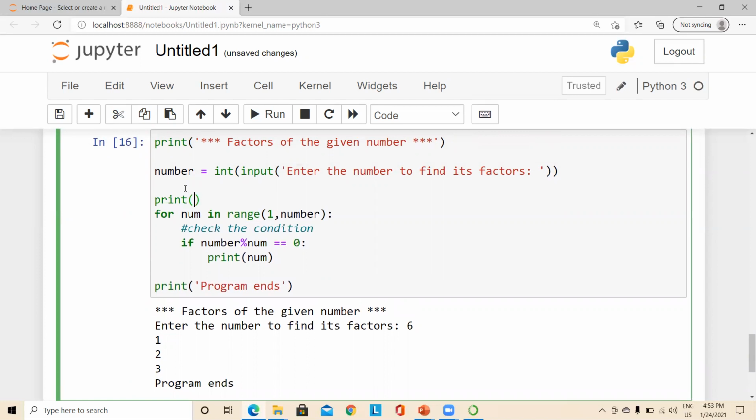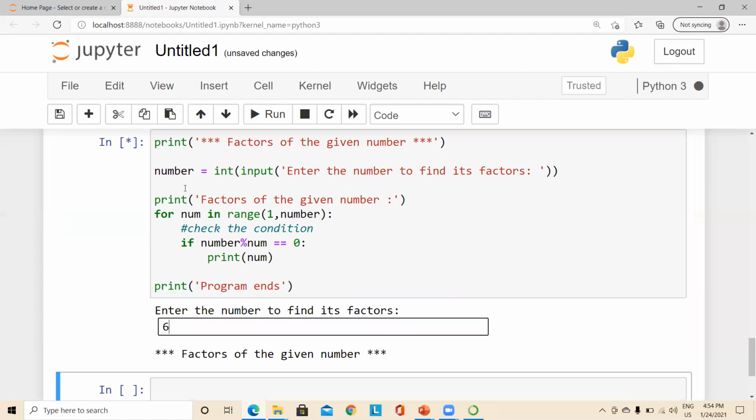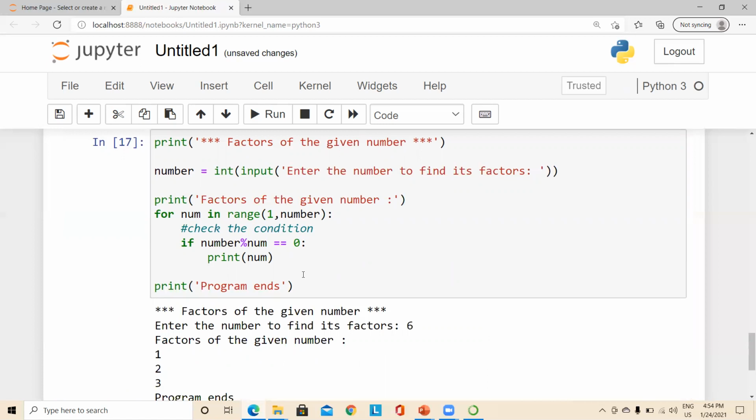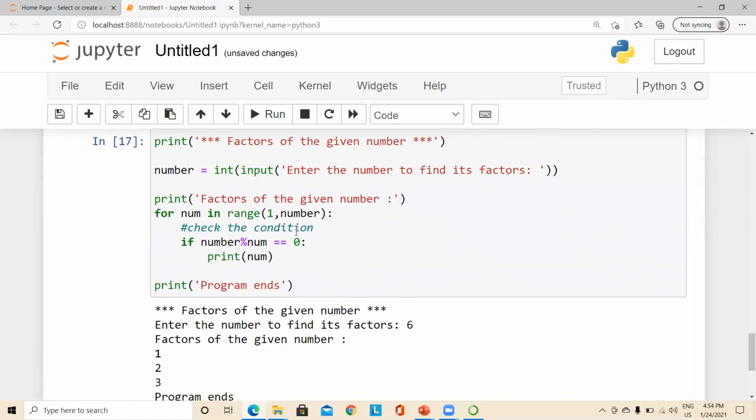So the for loop we are using here is to print the factors. So before the for loop begins, I'm just printing the message factors of the given number, right? So this is the message. So we shall re-execute the same code, and for the same message we could see the output as this, right? So this is how for loop can be used for solving problem like this.